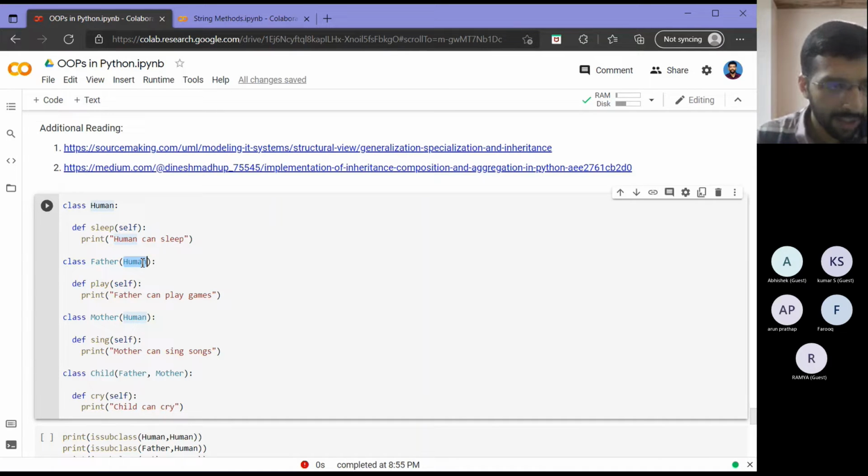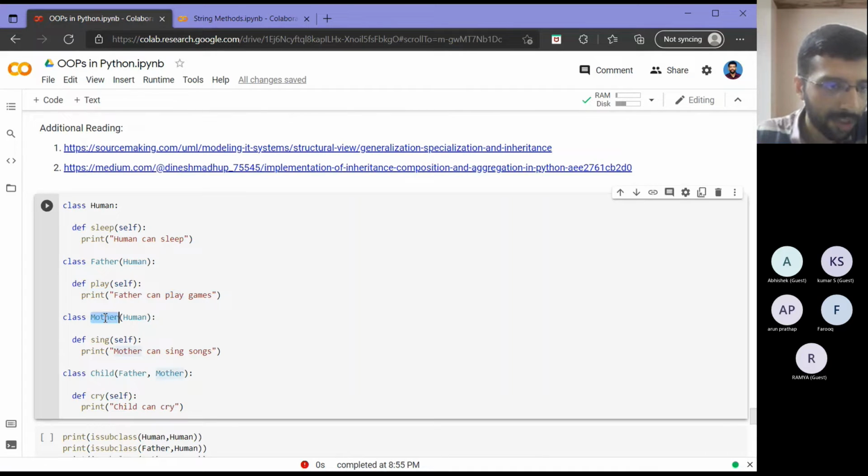Similarly here, in the blueprint I am telling that the father class should be derived from my base class, which is called human. So father will inherit all the traits of the human class. And I am defining one additional trait for father, that father can play games. So I am defining one particular method in father.